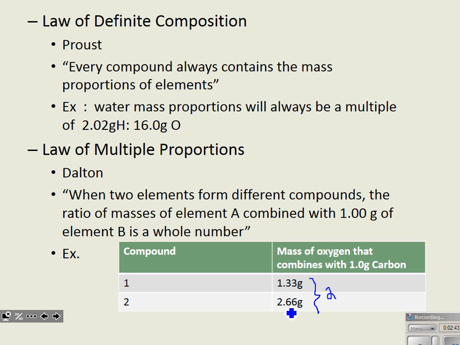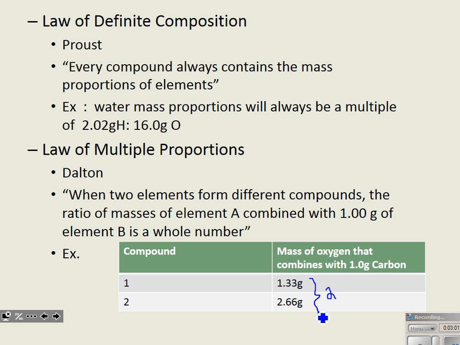But in the second compound, it has to be a whole number multiple, because if that 1.33 is a 1-to-1 ratio, that means that the mass of oxygen with the second compound in the carbon has to be a whole number multiple of that. And you can see that that ratio there is 2.